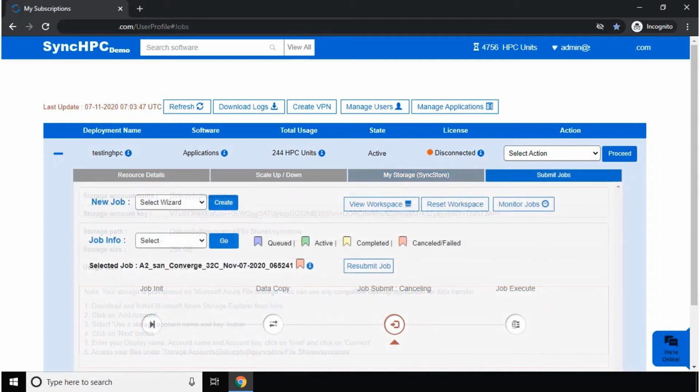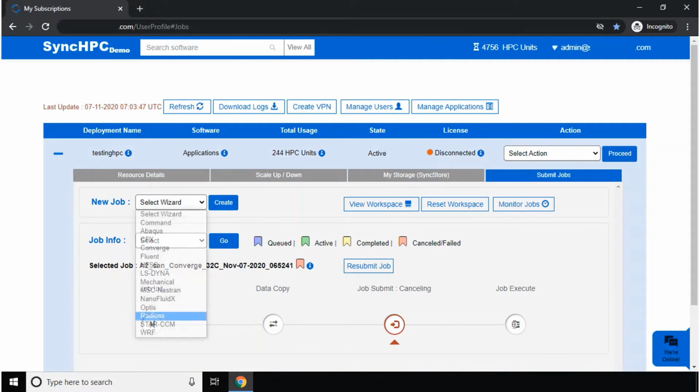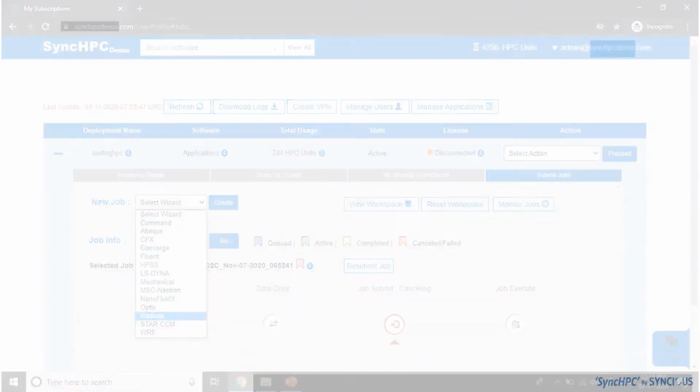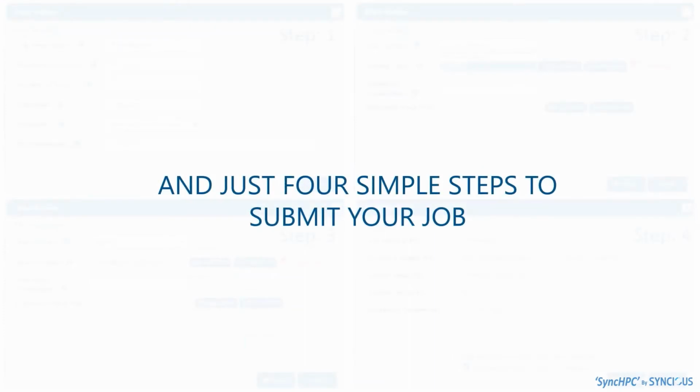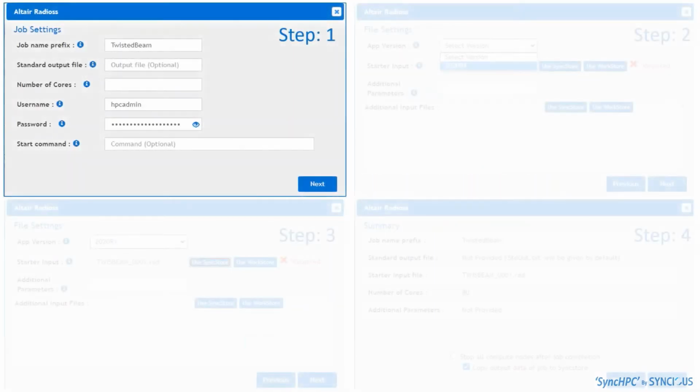At Submit Jobs, the users can select their respective applications to perform their job. Here, we will check the workflow with the Altair Radioss application and then a few more steps to submit the job. Here are those few steps to submit the jobs. First is the job settings. It includes these basic selections.